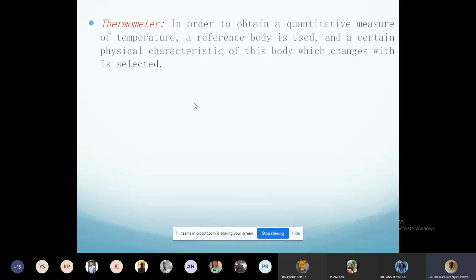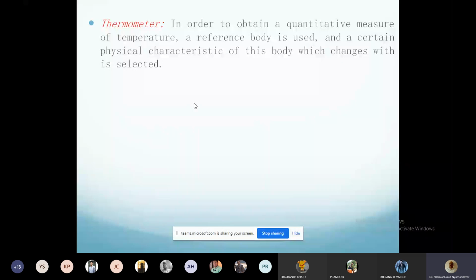So when you brought the mercury bulb in contact with hot water, the volume of the mercury that exists in the bulb increased. So when the volume increased, what happened? If you have seen the thermometer, inside it's a cylindrical tube, right? That cylindrical gap has a constant area of cross section. Diameter is constant. The cylindrical hole inside the glass tube is constant. Cross section area is constant throughout along the length of the thermometer. It's fixed, it's not changing.